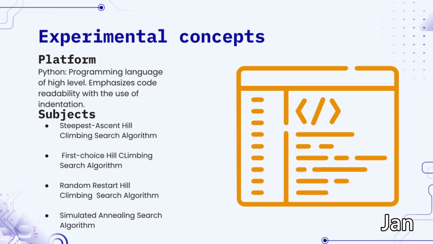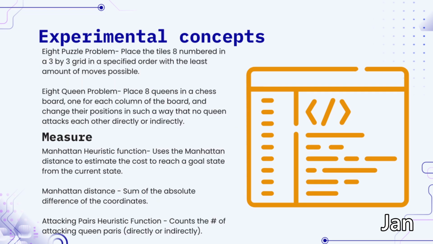Concepts: the experimental concepts were the platform Python and the subjects: steepest ascent hill climbing, first choice hill climbing, random restart hill climbing, and simulated annealing. The 8-puzzle problem places 8 numbered tiles in a 3x3 grid in a specified order with the least amount of possible moves. The 8-queen problem places 8 queens on a chessboard, 1 for each column, and you change the positions in such a way that no queen attacks another directly. The measures used were the Manhattan distance function and the attacking pairs function.